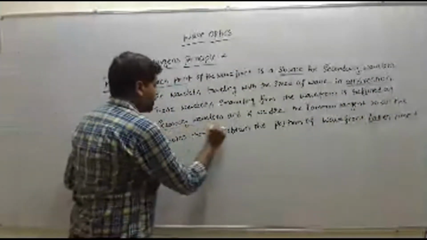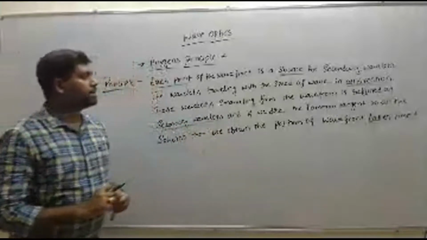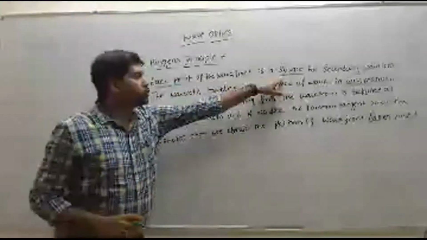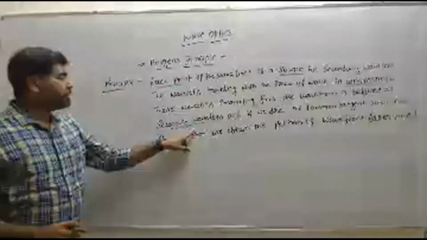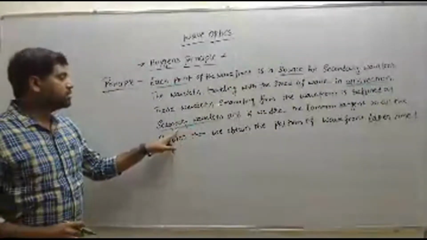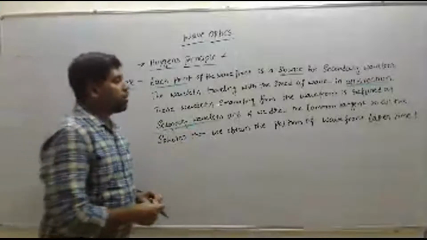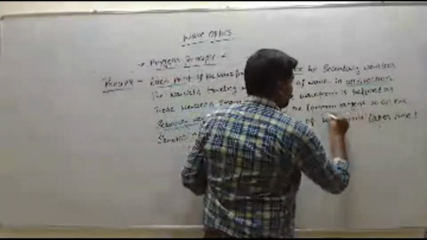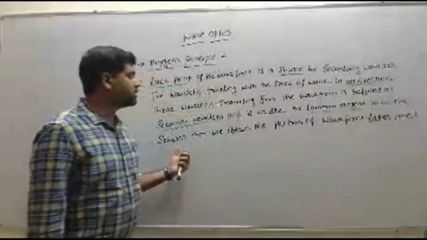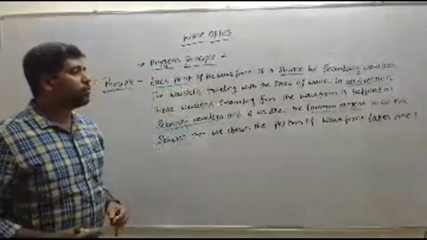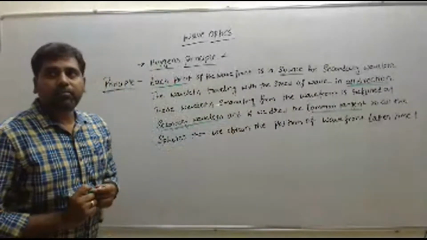From the source we get wavelets, which we call secondary wavelets, and if we draw the common tangent to the spheres, then we obtain the position of the wavefront at a later time t.